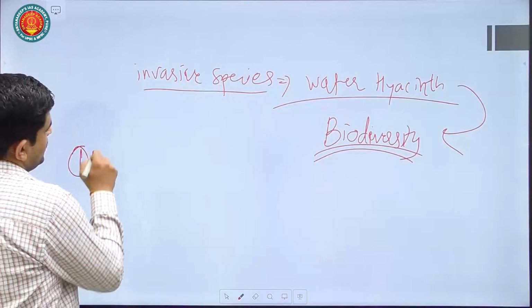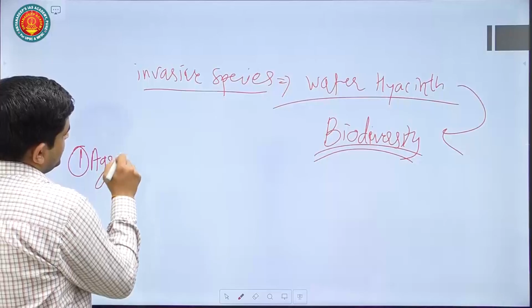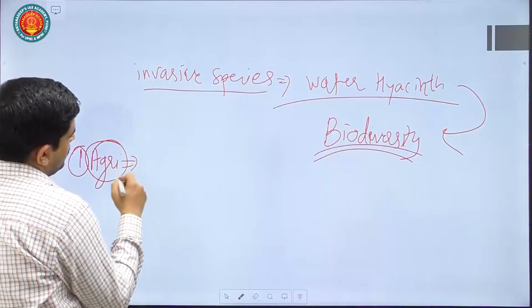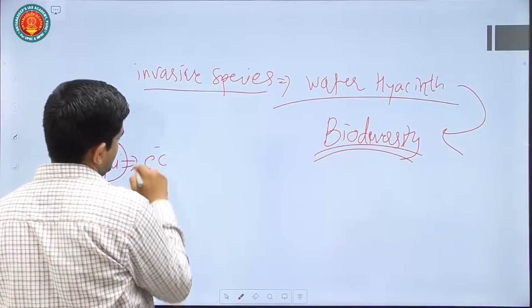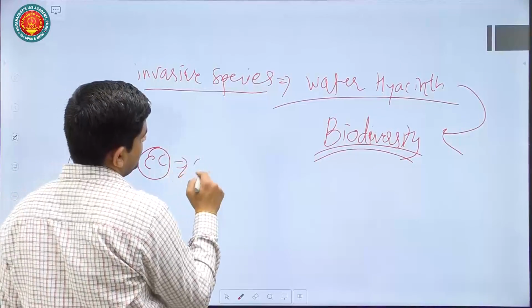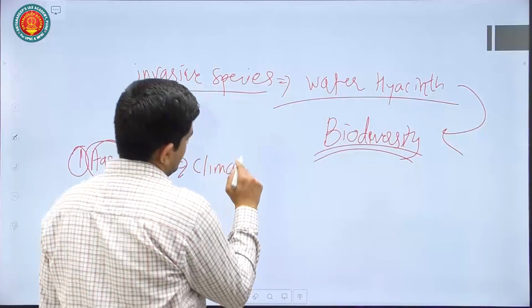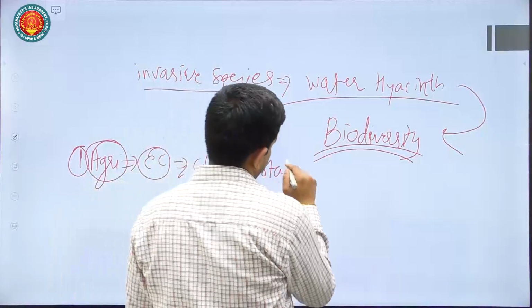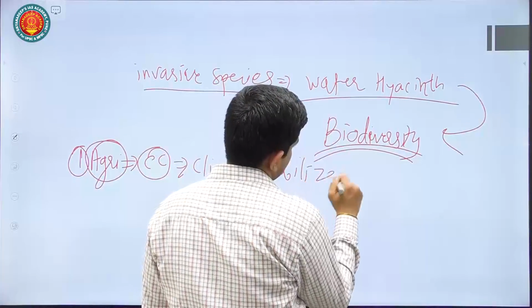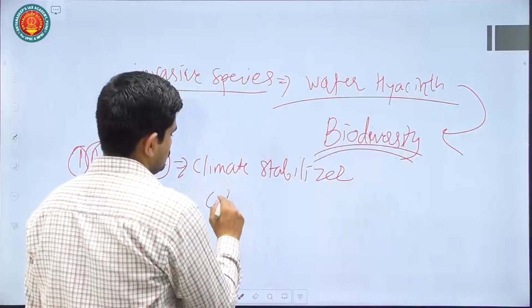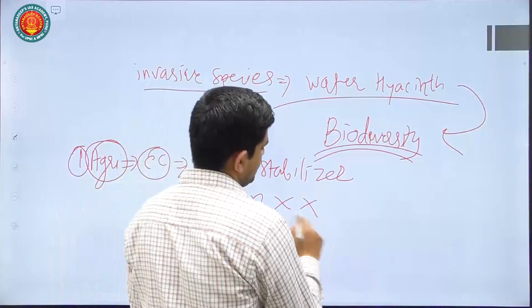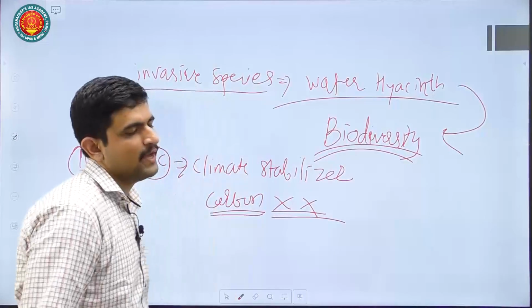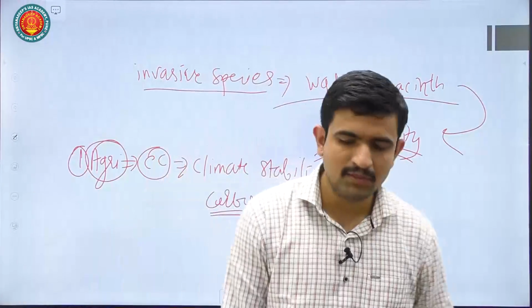If wetlands are gone, then agriculture will also face the issue of climate change, because wetlands are climate stabilizers, because of their carbon storage. If this is not there, then that will be very harmful to agriculture. That also you can mention.